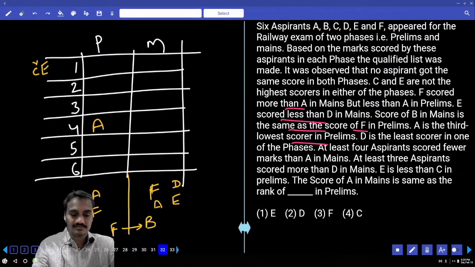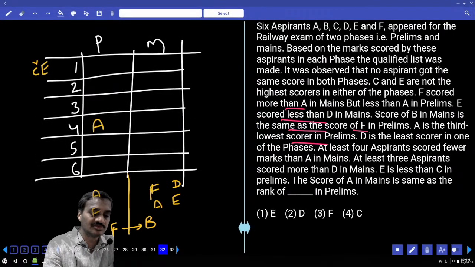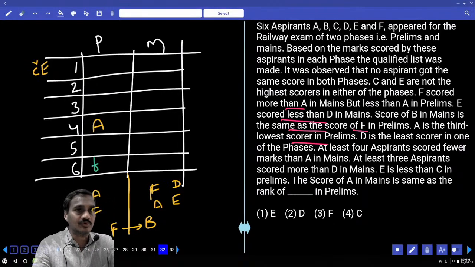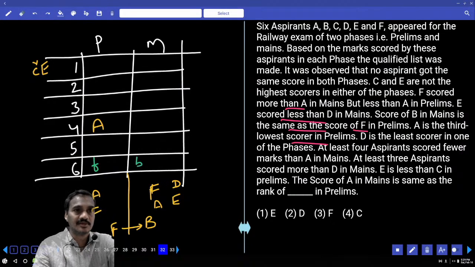The next one. As A is the third lowest scorer, what is the possibility for this F? Where should F be? Can you have F at this place? There is a possibility. F can be here. Now can you take F at this place? No. Why is it no? If F is here, F and B must score the same, in the same order.